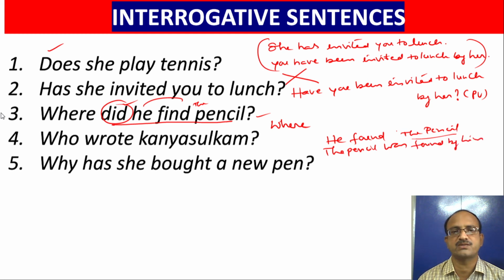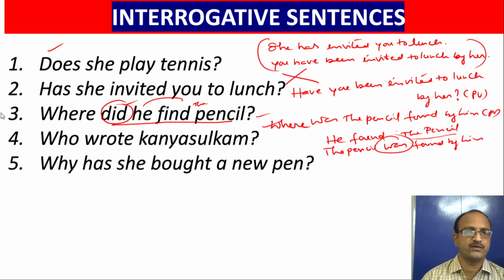So you make this a question. Now where, take this was here: where was the pencil found by him? This is your final answer. You understand? Come to the fourth one.